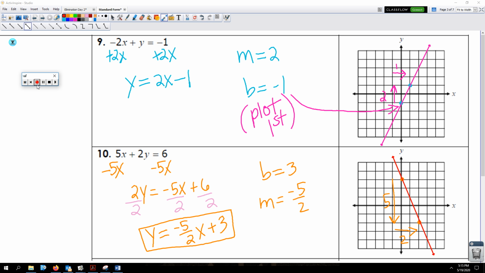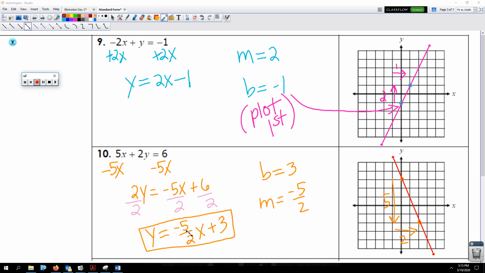Okay, that was like magic. Can you believe it? All right, number 9, y equals 2x minus 1. My y-intercept is negative 1. I plot this first. It's very important. Negative 1 right here on the y-axis. It's the y-intercept. Then my slope is 2. I go up 2 and right 1. Boom, another point. Graph my line.